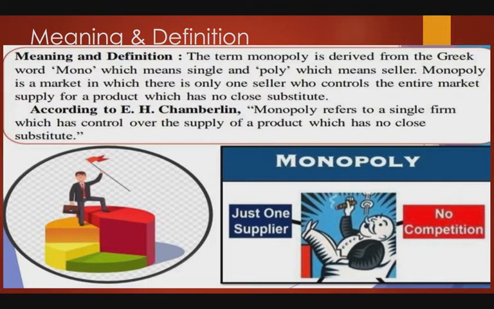According to H.L. Ahuja, monopoly is said to exist when one firm is the sole producer or seller of a product which has no close substitute. According to Professor E.H. Chamberlin, a monopoly refers to a single firm which has control over the supply of a product which has no close substitute.